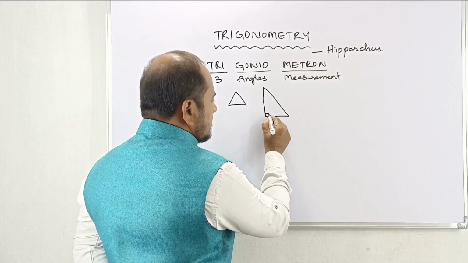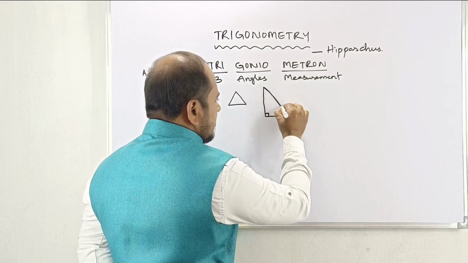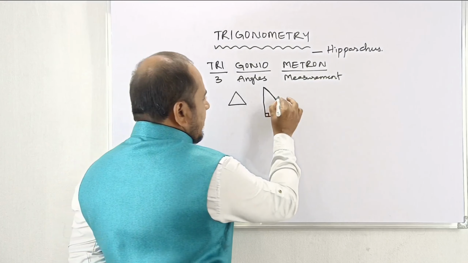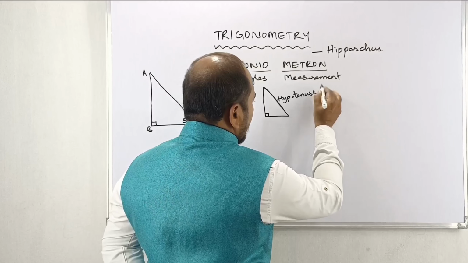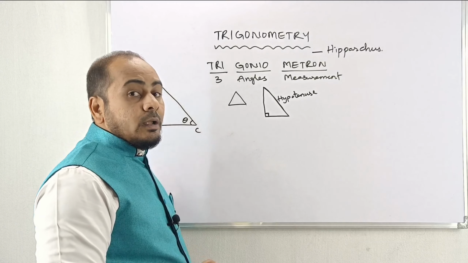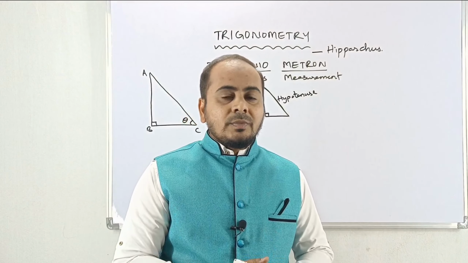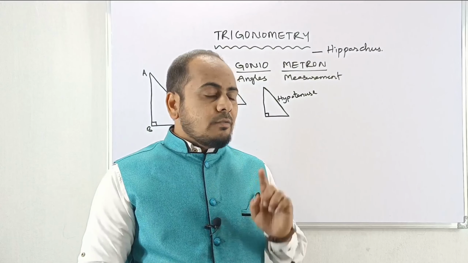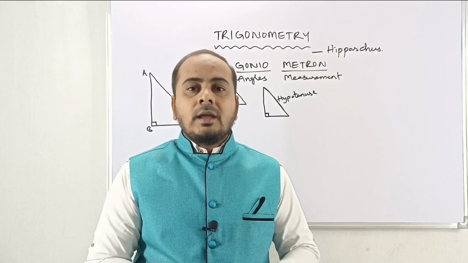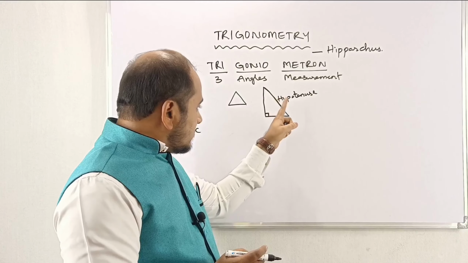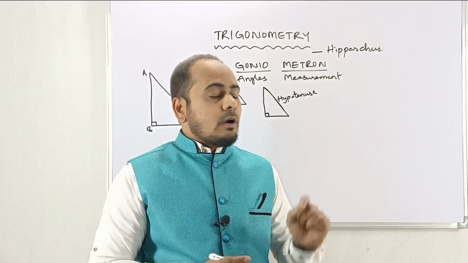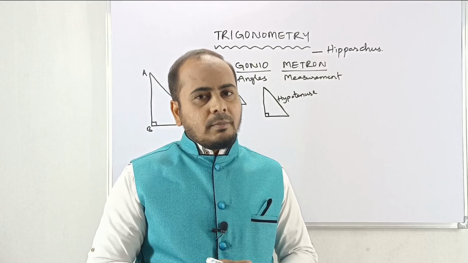Okay, now next, in this triangle, what are the parts we have? This is the 90 degrees. Opposite to 90 degrees is called the hypotenuse. What do we call it, my dear? Hypotenuse. It is very important, he may ask this question also. The longest side of a right angle triangle is called the hypotenuse, or else the side opposite to the right angle is called the hypotenuse. Remember, my dear.